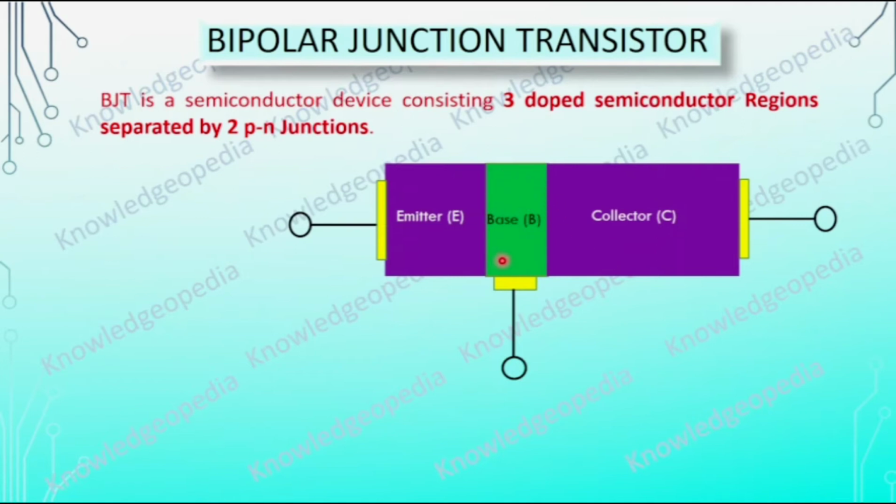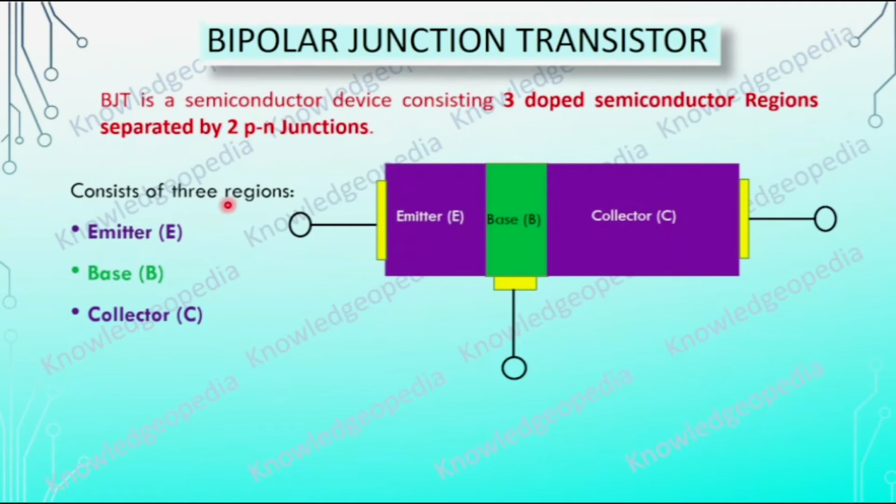We have two types of doped semiconductors, N type and P type. Here the emitter and collector regions are of the same doping, and the middle one is of opposite doping. You can see there are three doped semiconductor regions, named emitter, base and collector.